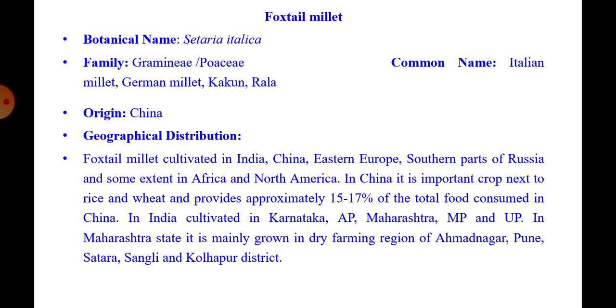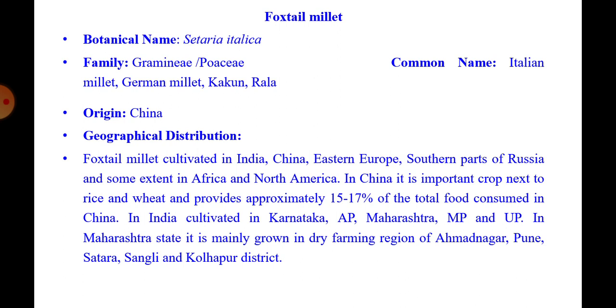Setaria italica is the botanical name of this foxtail millet, which comes under the family Gramineae or Poaceae. Italian millet, German millet, Kakua, and Rala are the different common names of this foxtail millet. It originated from China.